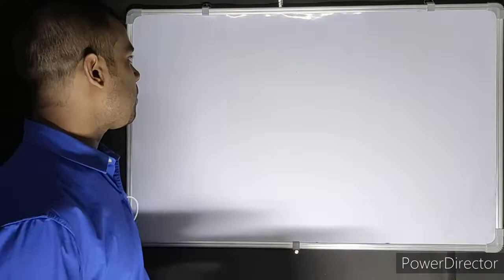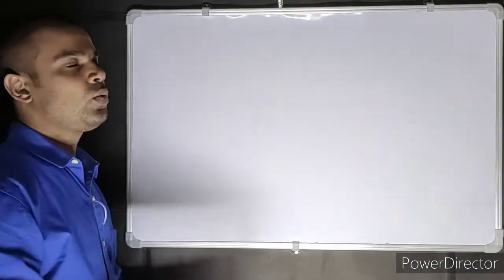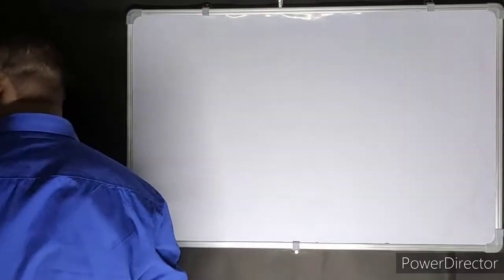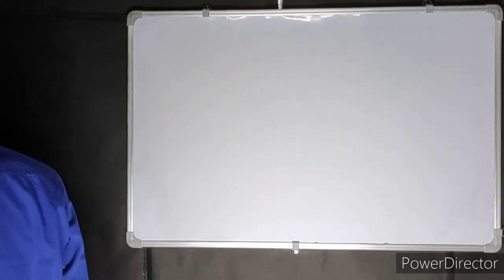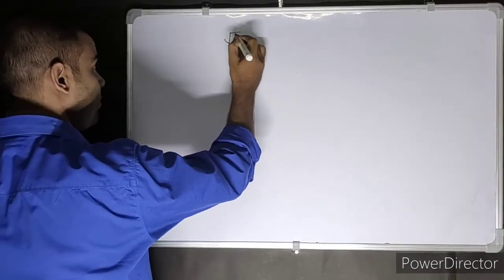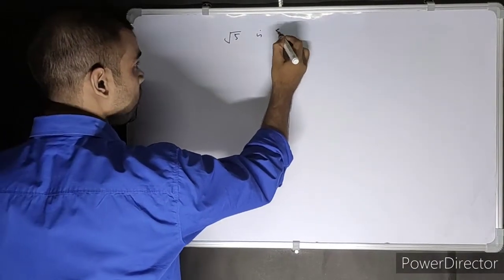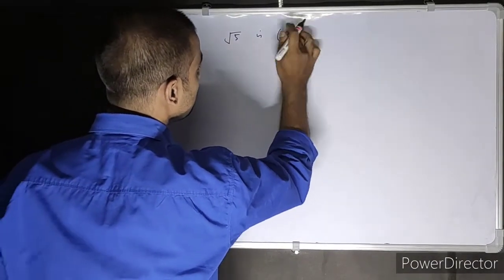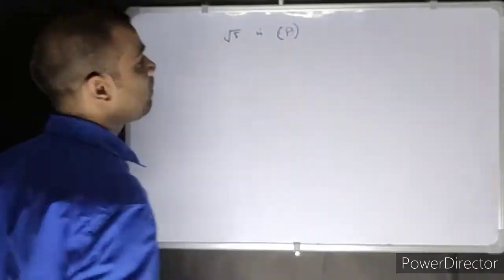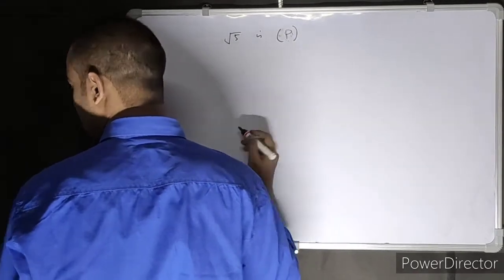Now this type of a sum, I'll just give you a hint of it. Basically you can do it at home. The question is saying prove, first you have to prove that root 5 is irrational. Root 5 is irrational. Then after that you just have to do this.